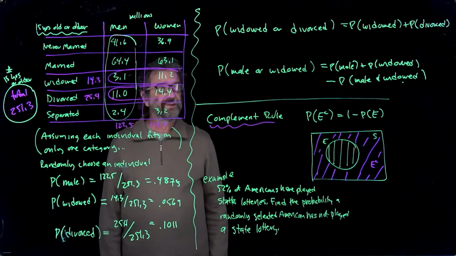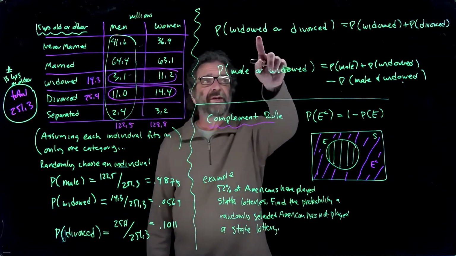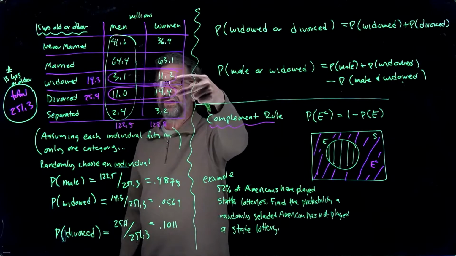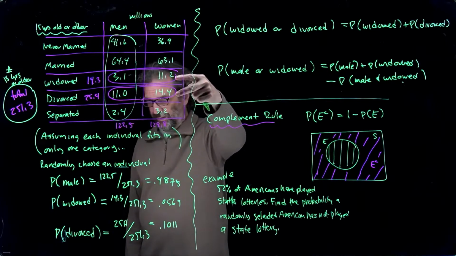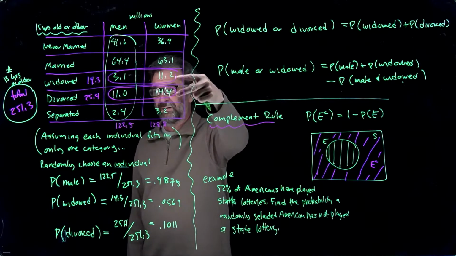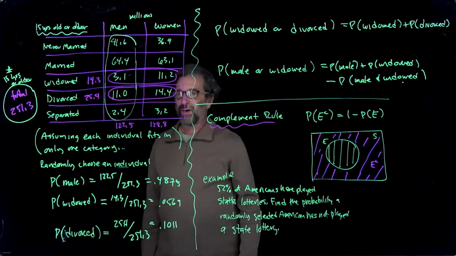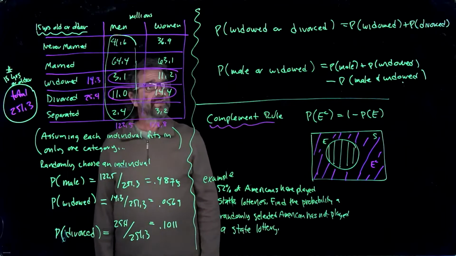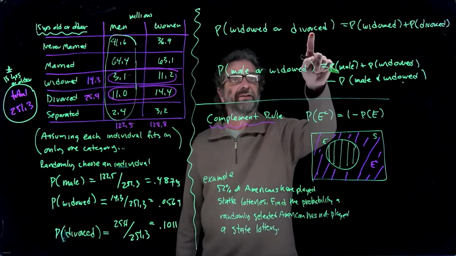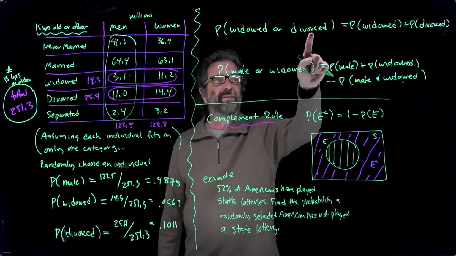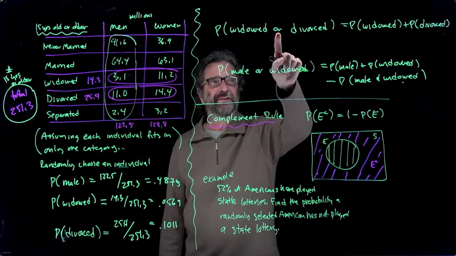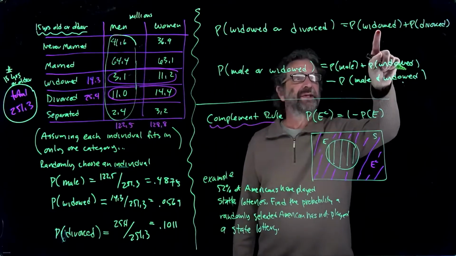Okay, and then we're going to use the rules. Widowed or divorced. So widowed's here, divorced is there. They're disjoint events. You can't be widowed and divorced at the same time. Or maybe that would just be too unpleasant. I don't know. And so the way they're collecting it, all these categories are mutually exclusive, or disjoint, I guess we could call it. So if we've got two disjoint events, the probability of being in one or the other or both, of course you can't be in both because they're disjoint, would be the sum of the probabilities right there.